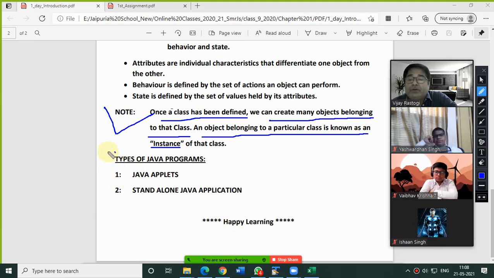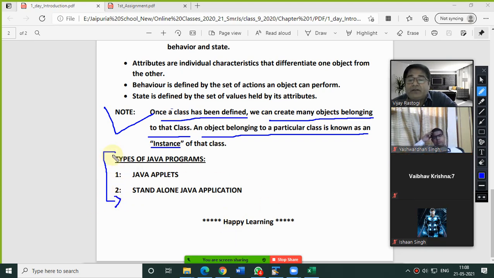And now in Java we are going to start the programming. So we should know how many types of Java programs we can do in Java. So basically there are two types of programs which we can implement in Java. The number one is Java applets, and the second is standalone Java application. The standalone Java application, this we are going to continue in class 9th also. We have done in class 8th also. We will continue in 10th also. So what are the Java applets?